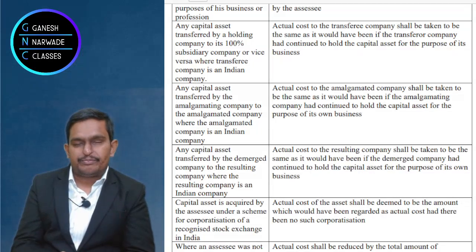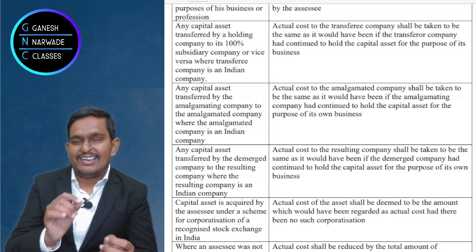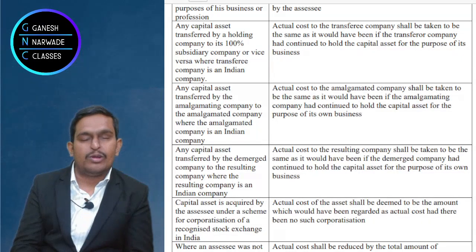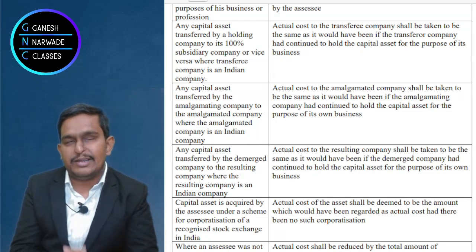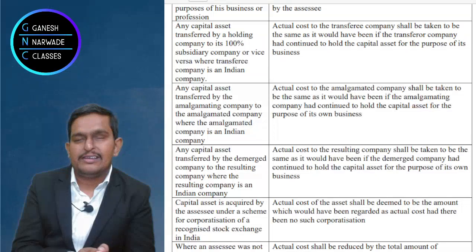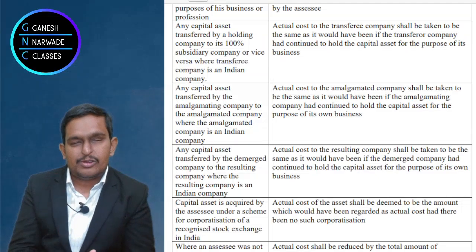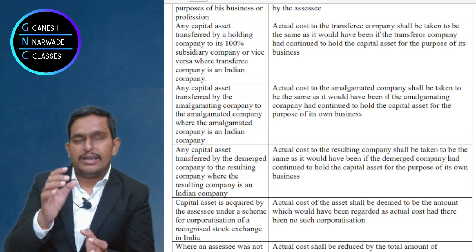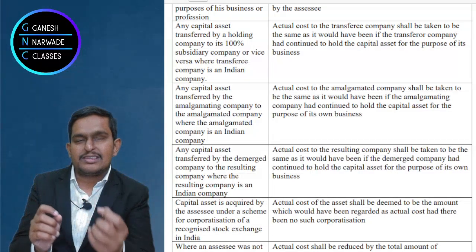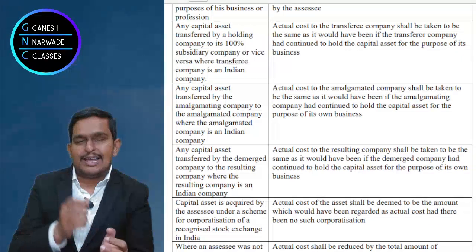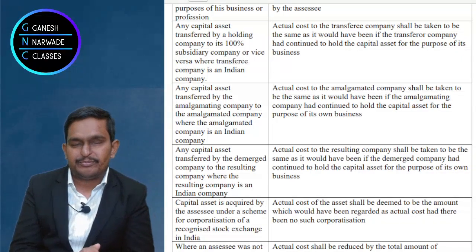Suppose, for example, Bade Miya Limited purchased 51% or more shares in Chote Miya Limited. So more than half the shares are purchased by Bade Miya Limited in another company. In this case we can say that Bade Miya is the holding company and Chote Miya is the subsidiary. Okay. Now amalgamating. Suppose, for example, Tata Steel purchased Corus company.